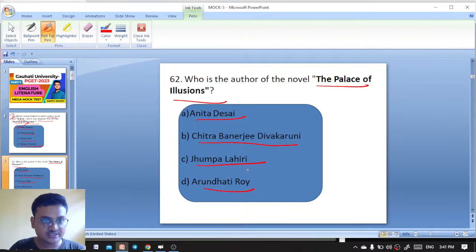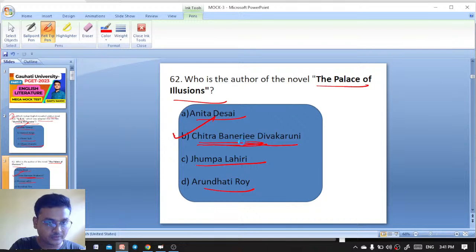The Palace of Illusions here, Chitra Banerjee Divakaruni. Chitra Banerjee Divakaruni has written The Palace of Illusions, and this is the retelling of the Mahabharata from the perspective of Draupadi.